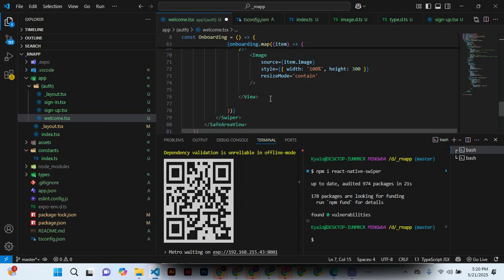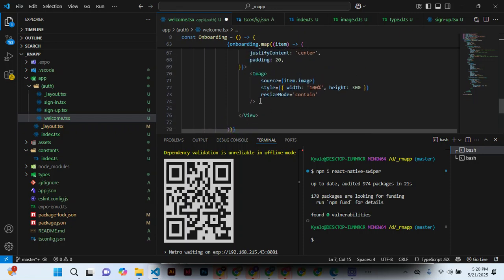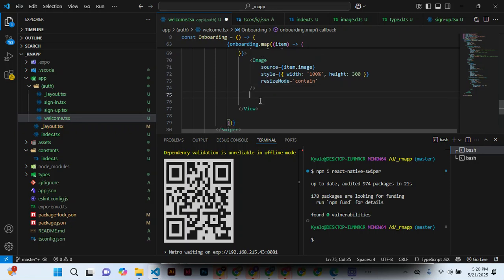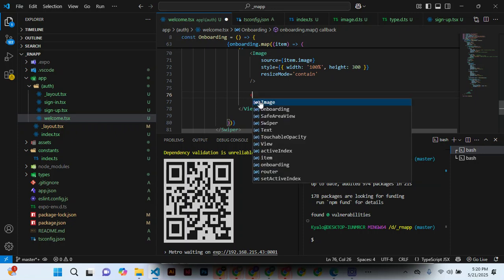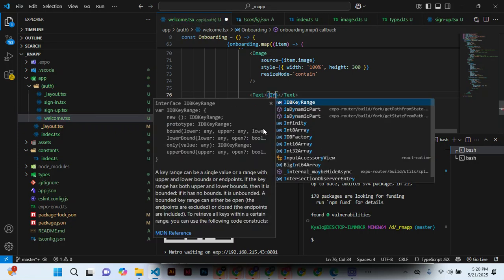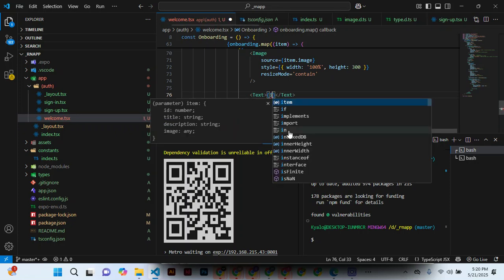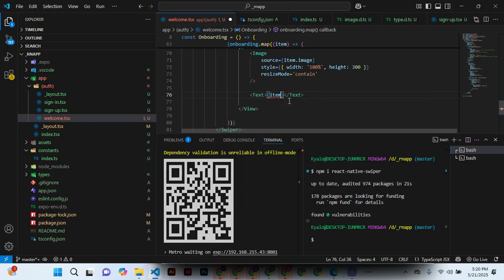Then we enter text here. The text was item title.